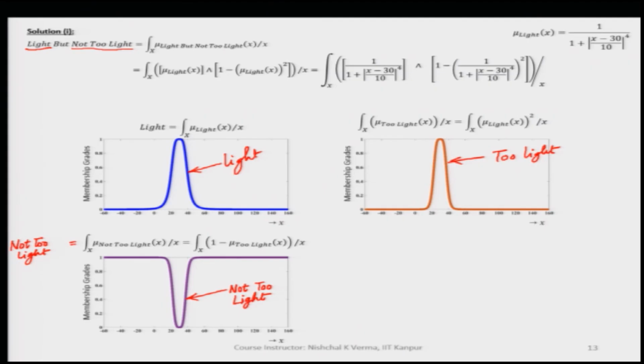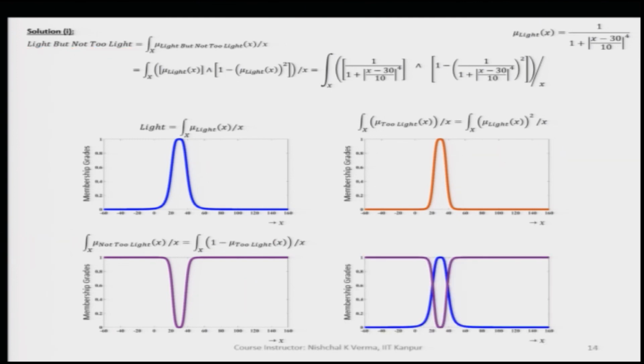As I already said, but is and. So, let us find the composite fuzzy set out of light and not too light, where both are composed with the and connective.